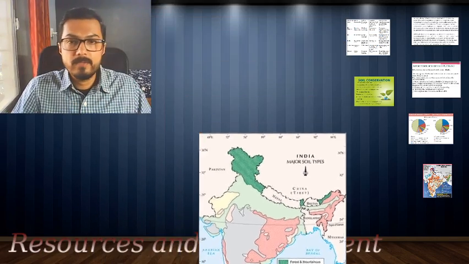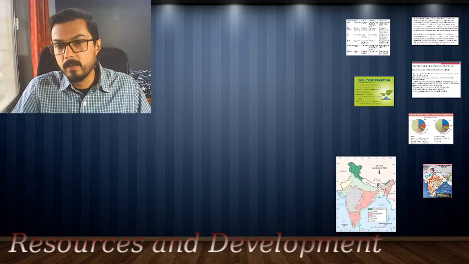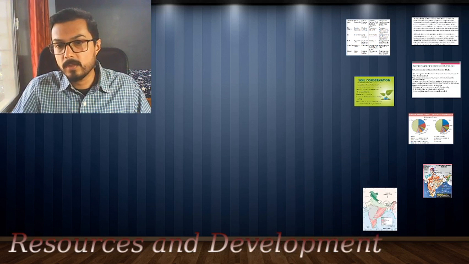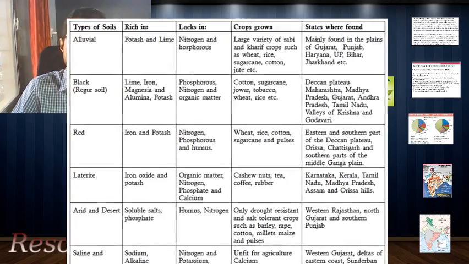Now that we have seen the different parts of India where different kinds of soil are there, we need to understand what is the use of all these different kinds of soils. Without that, it would be pointless, right?